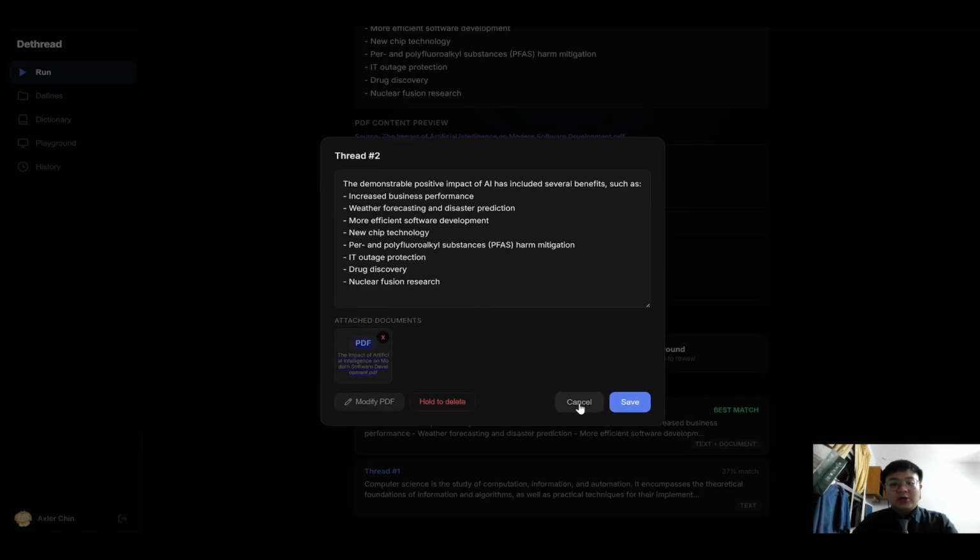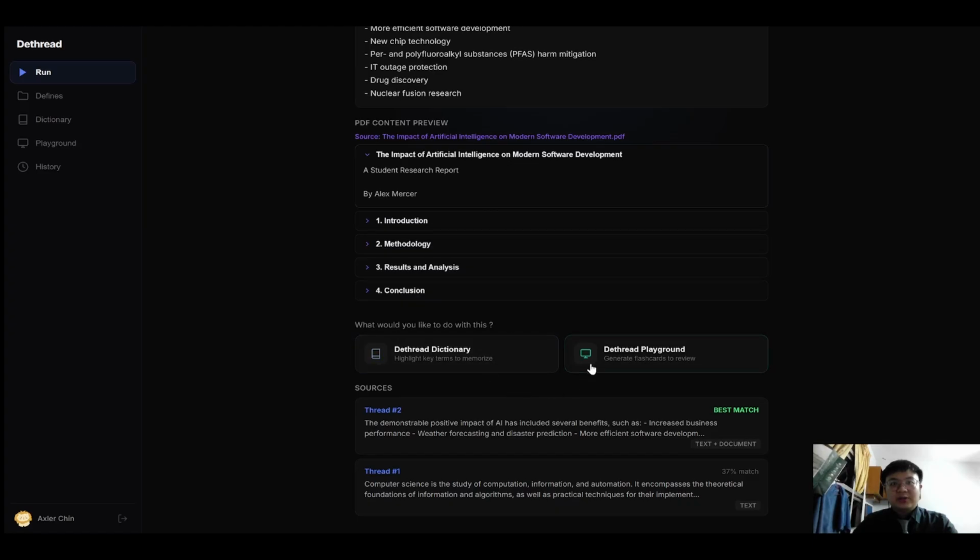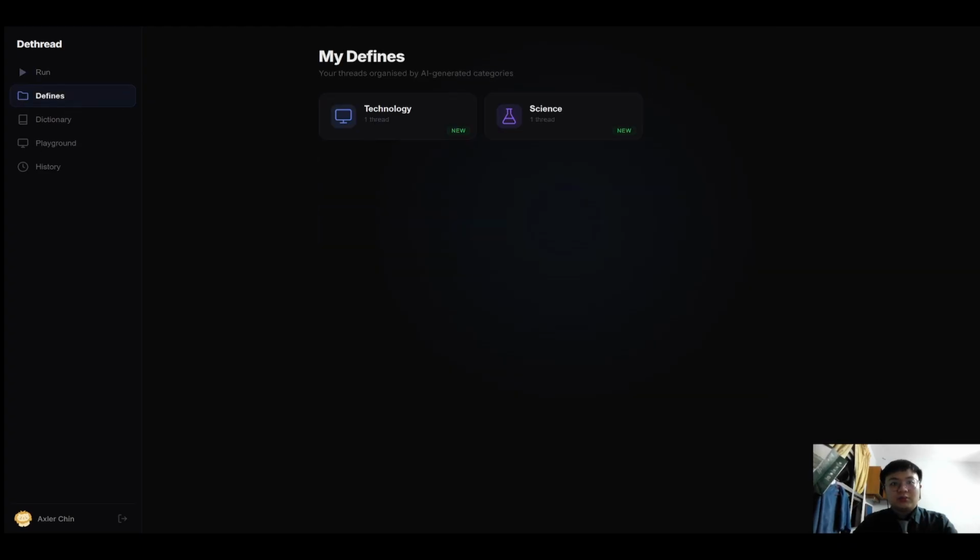Here, you can also select an action including the thread dictionary and the thread playground to add vocabulary or flashcards for this summary. If you want to add vocabulary or flashcards for a specific thread, you need to go to the Define page. In the Define page, it will show all the topics generated by the system automatically.